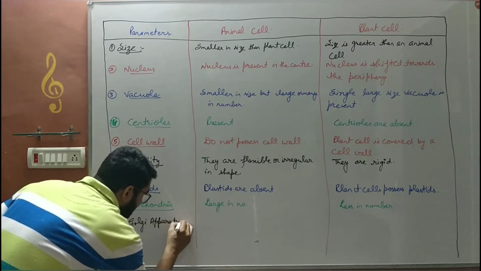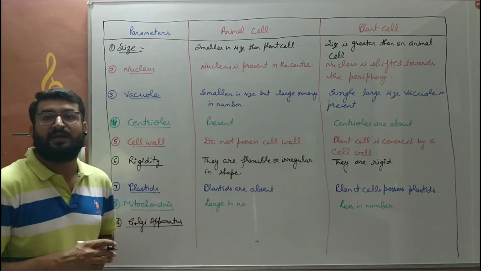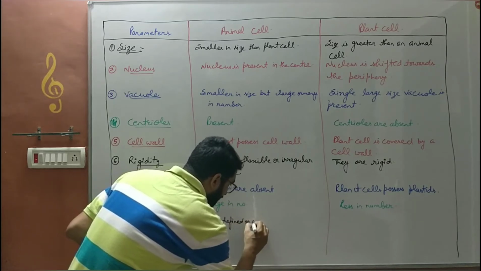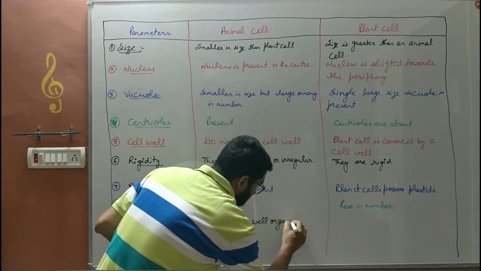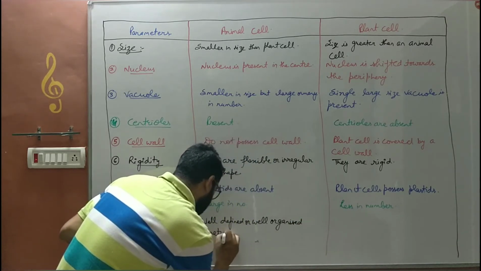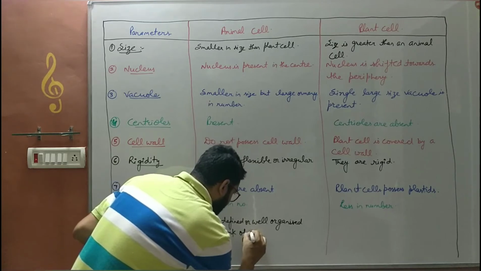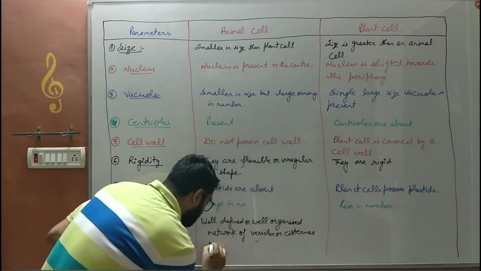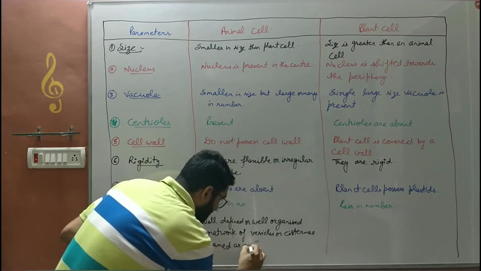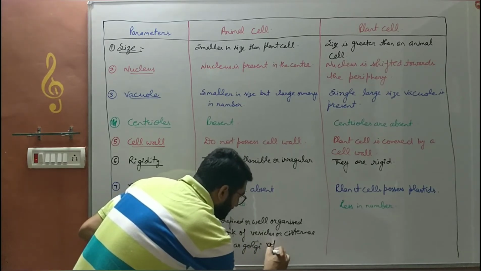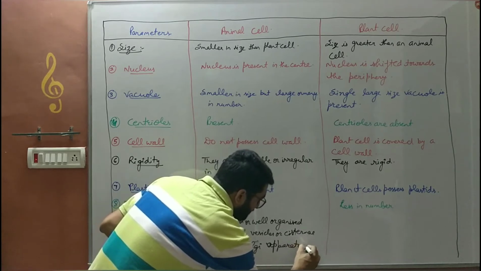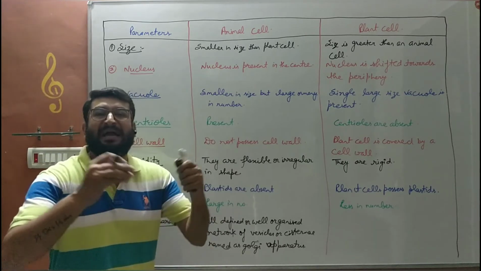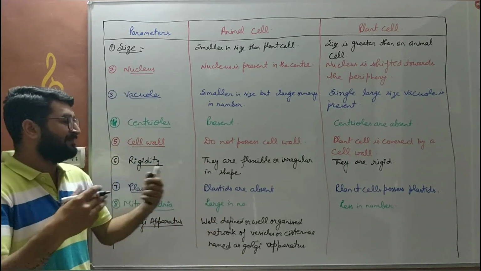Golgi apparatus or dictyosomes. Animal cells have a well defined or well organized network of vesicles or cisternae named as Golgi apparatus. एनिमल सेल में पूरा वेल डिफाइंड वेसिकल या सिस्टर्ने का सिस्टम होता है बच्चे, जिसे हम गोल्जी apparatus बोलते हैं, which secrete vesicles and those vesicles help in secretion, packaging and ingestion of certain materials.